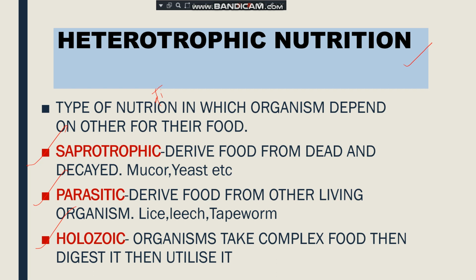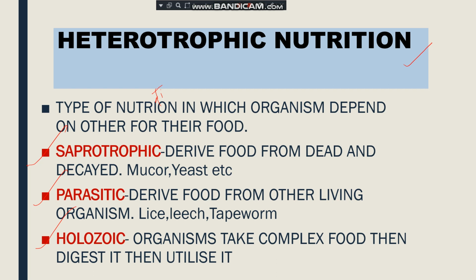At that time that fungus is doing the saprotrophic mode of nutrition. The organisms who do this type of nutrition are called saprotrophs. Examples are mucor, yeast, fungus, etc.